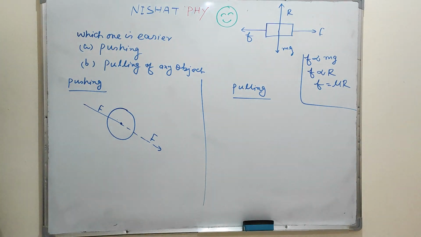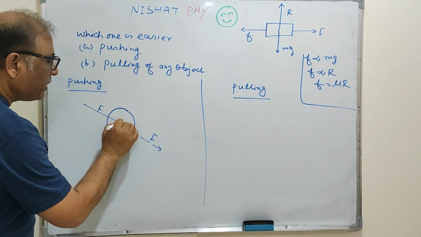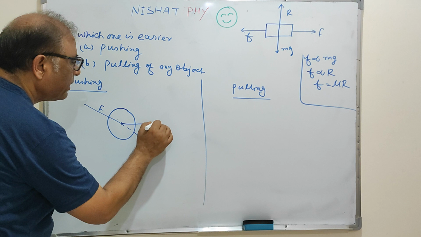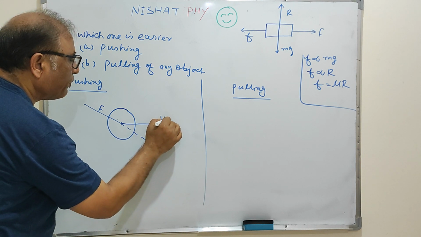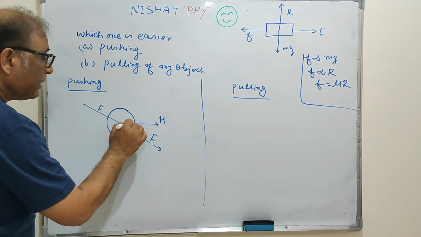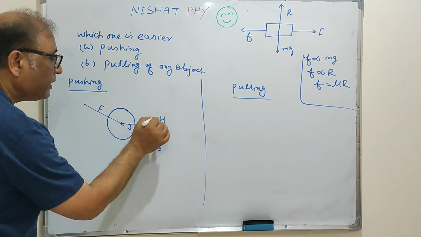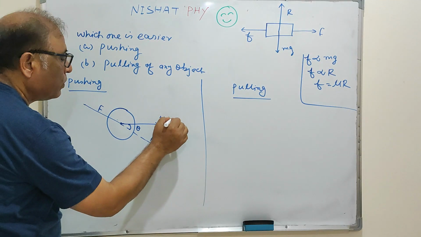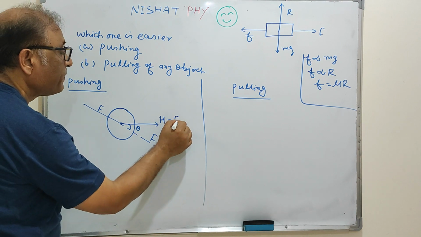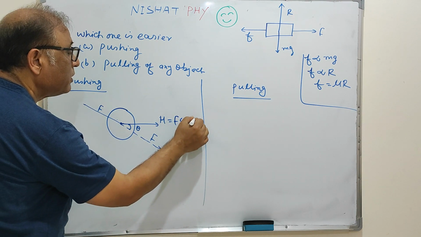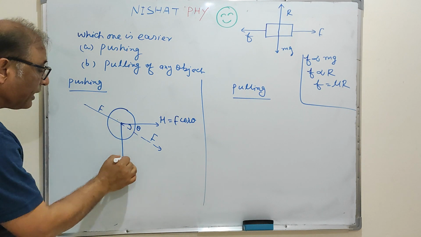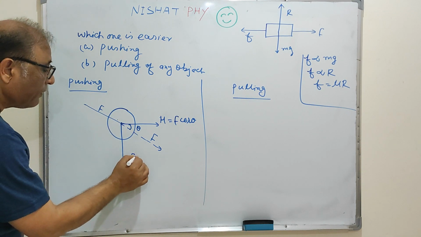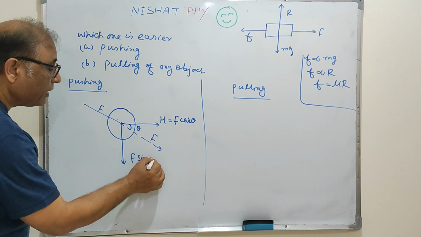Suppose this is the horizontal component, and this angle is theta, then by the rectangular components, the horizontal component is F cos theta, and in the downward direction F sin theta.